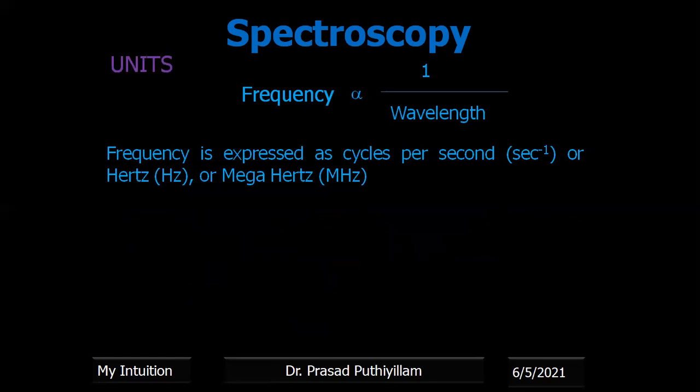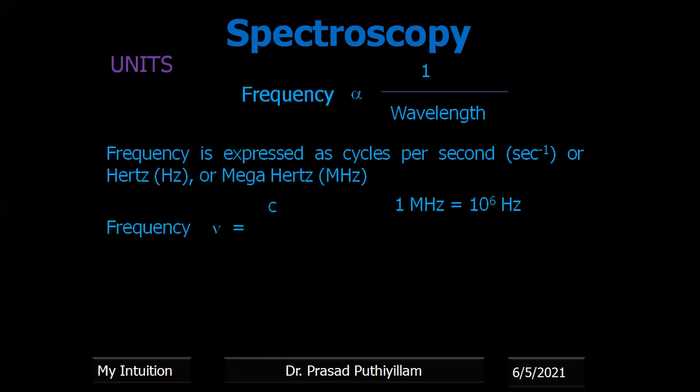Now, frequency is expressed as cycles per second. At a given point, how many cycles of waves are passing in a given second. Therefore, cycles per second, or we call it second inverse, or per second. Or you can express it as hertz, or even bigger value as megahertz. 1 megahertz is equal to 10 to the power 6 hertz.